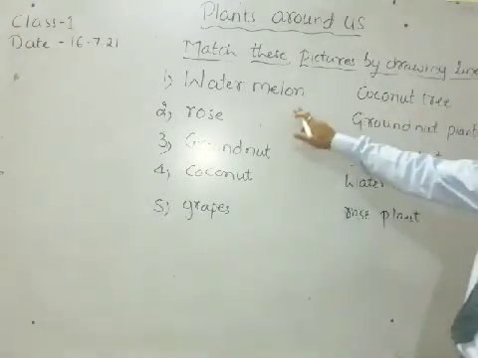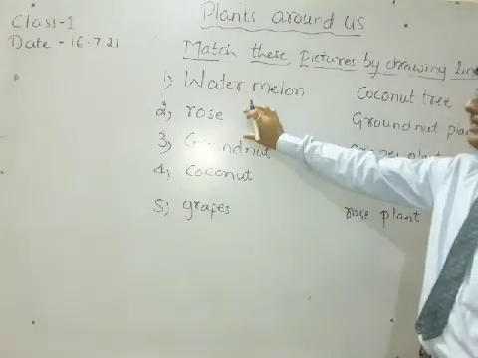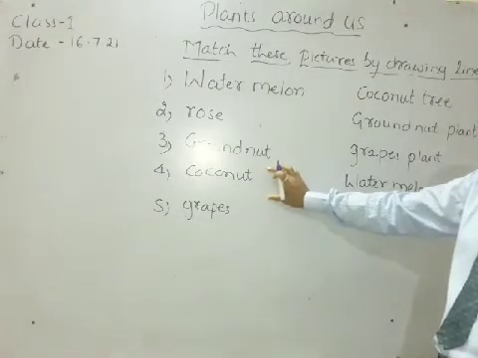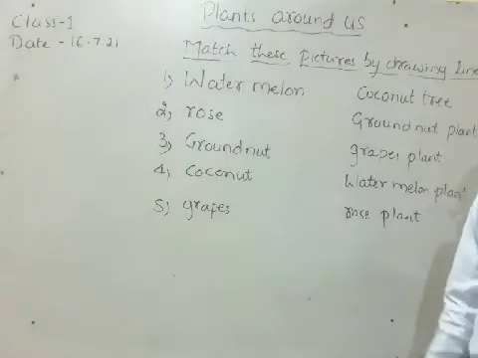Now I told you: watermelon is kalangadi hennu, rose is gulabi puvu, groundnut is sengavari puvu, coconut is tenginkai, and grapes is drakshi flower.